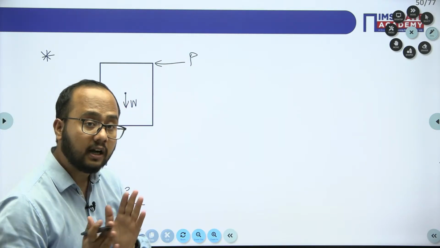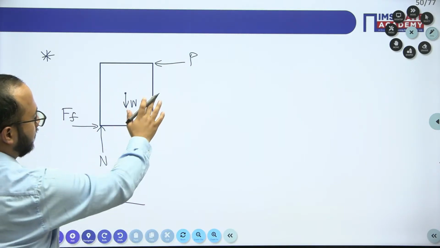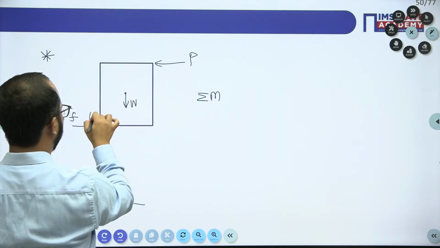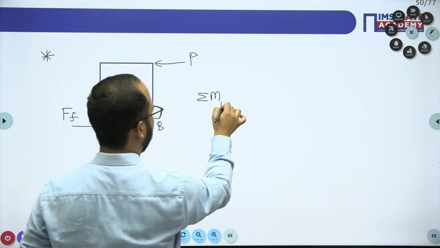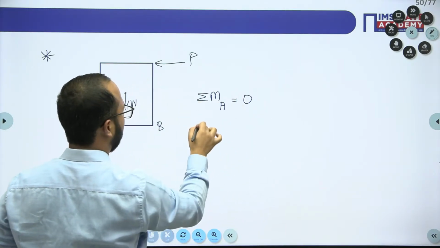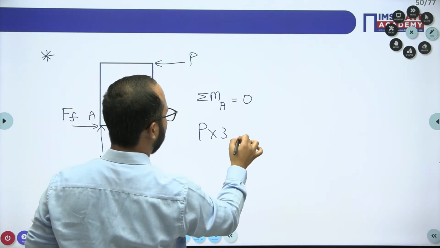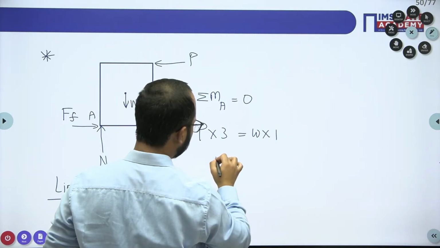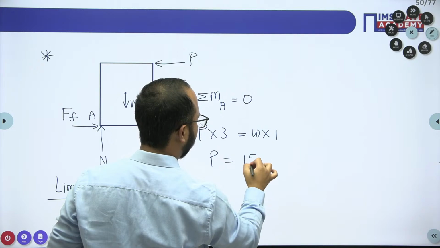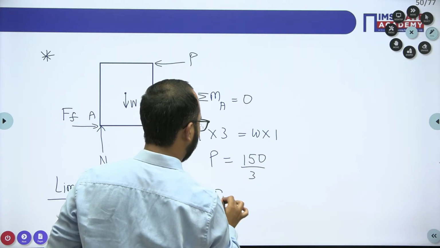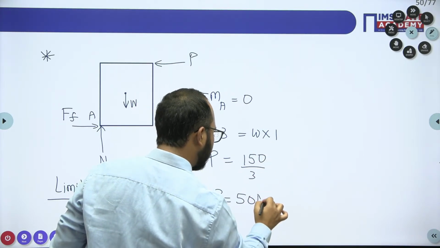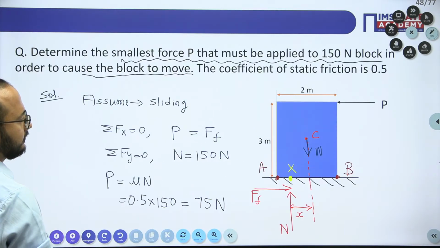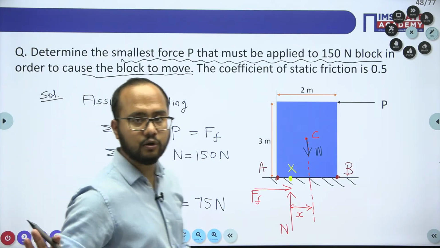Okay. Now try to understand this point, very, very important. So I will take the moment about point A we have assumed. This is B. We'll take the moment about point A equals to 0. So P into distance 3 and W into distance 1. So P will be 150 divided by 3. You will get the P value as 50. So 50 Newton is the smallest force which will cause the motion in this case. Okay. I hope the question is clear to everybody.